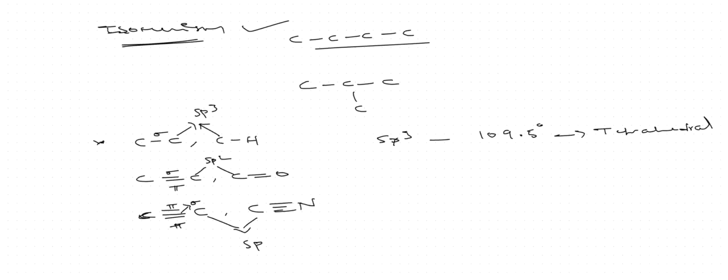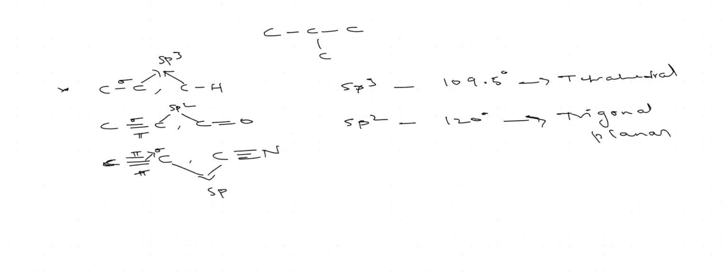If hybridization is sp2, it is 120 degrees and the geometrical shape is trigonal planar. If hybridization is sp, it is 180 degrees and the structure is linear. This is the geometrical shape you should remember.